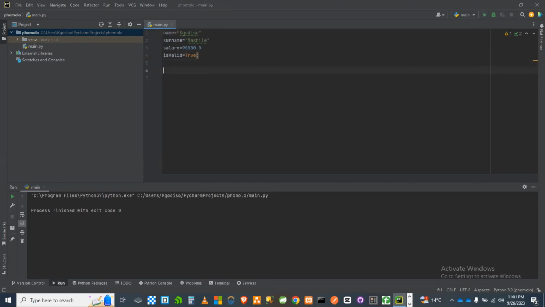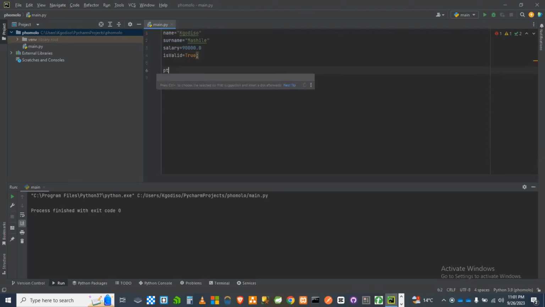So now, these are your variables that you are declaring here. And whenever you're declaring and initializing your variables, there's no need for you to specify your data type. So now I'm going to show you how you can display this neatly. You can say print. So you can display your name. You can display your surname. You can print your salary. You can print is valid.